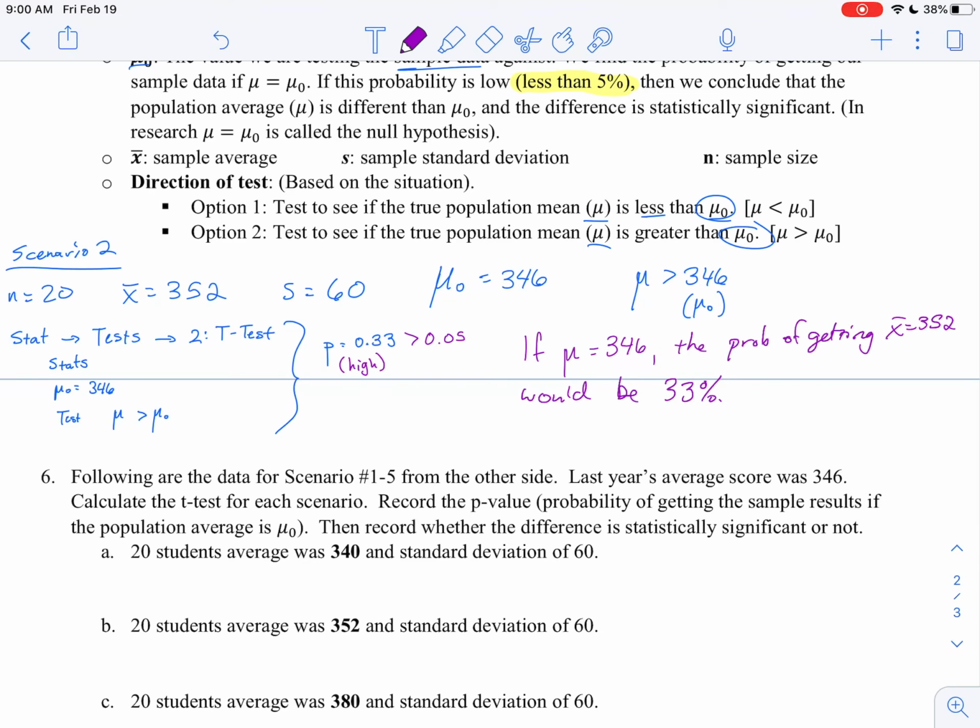Since statisticians consider this high, we say then that the difference we're seeing is likely due to random chance. And so we say the difference is not statistically significant.